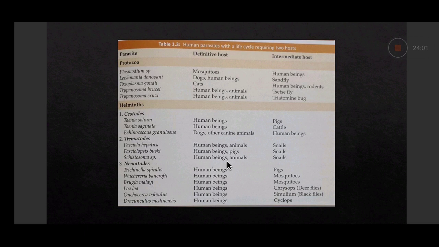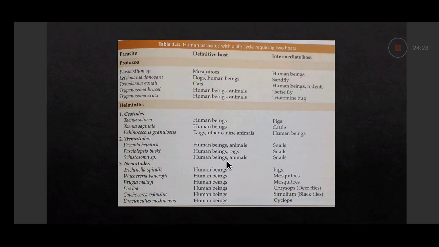Trypanosoma cruzi causes trypanosomiasis, and the human being is a definitive host, and Triatomine bug is the intermediate host. And Toxoplasma gondii, which we said is again a congenital type of infection, one part of the TORCH complex.